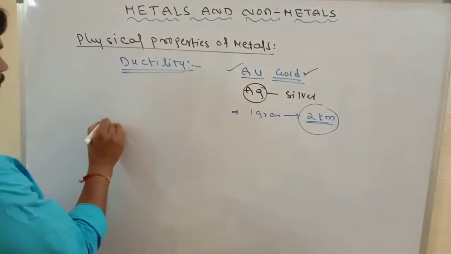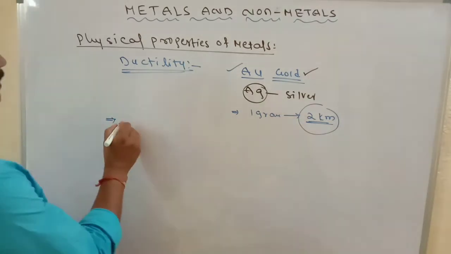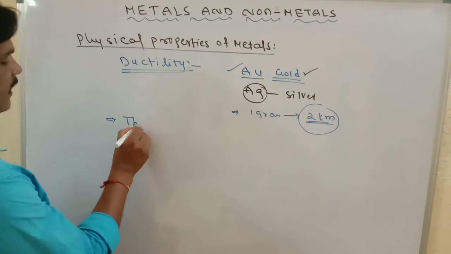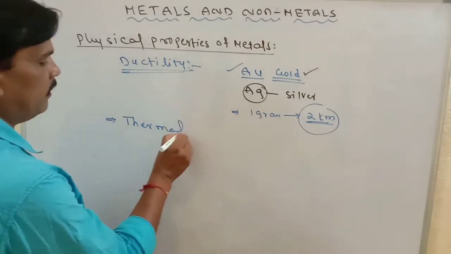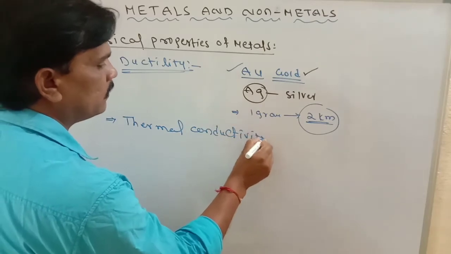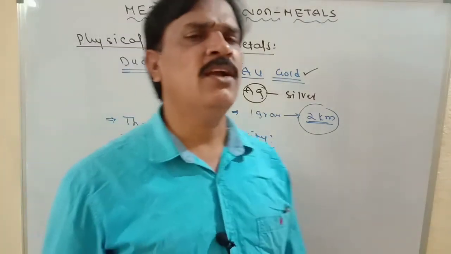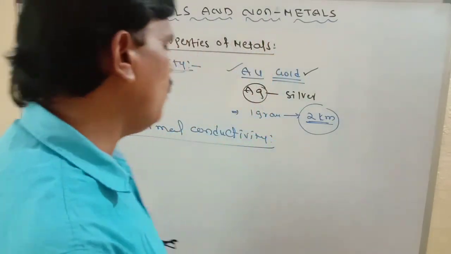Next after ductility, malleability and sonorous, we have thermal conductivity. Metals conduct heat.